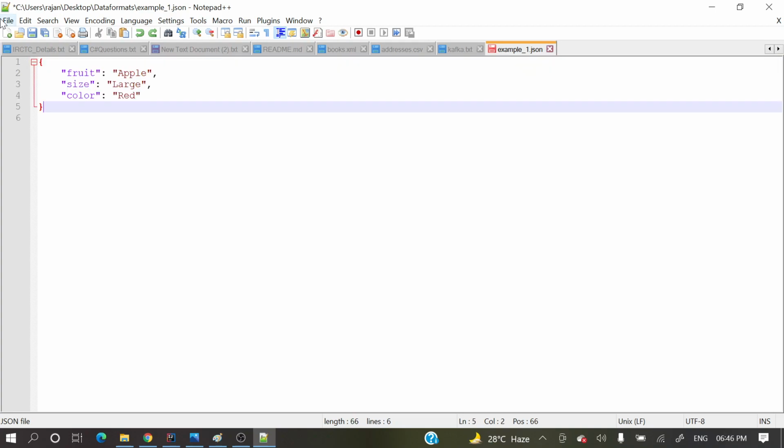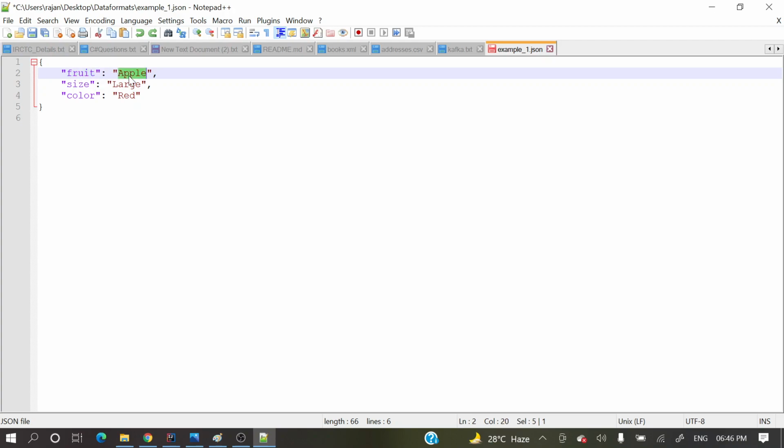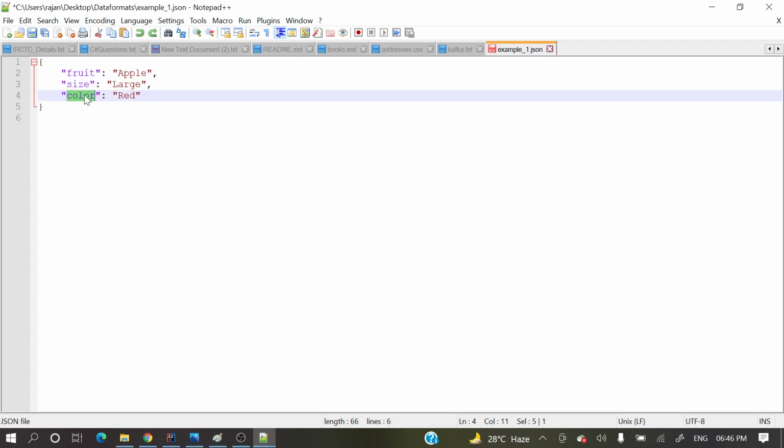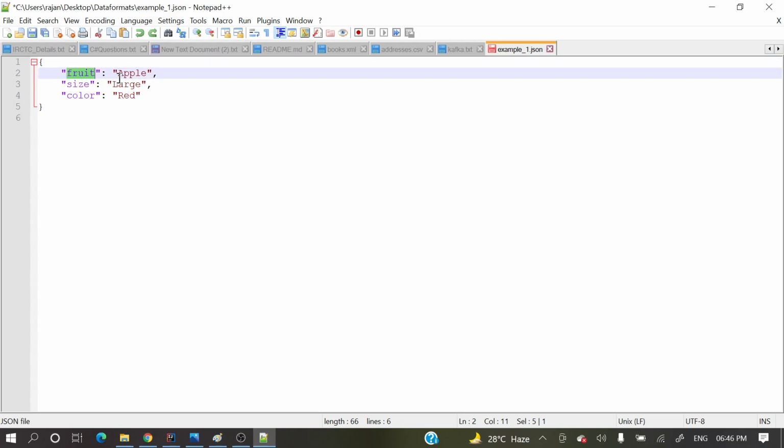For example, if you see here, this is one object, and inside it fruit is the key and apple is the value, size is the key and large is the value, color is the key and red is the value. So the key is always a string here. In a JSON object we can have multiple keys and multiple values like this.